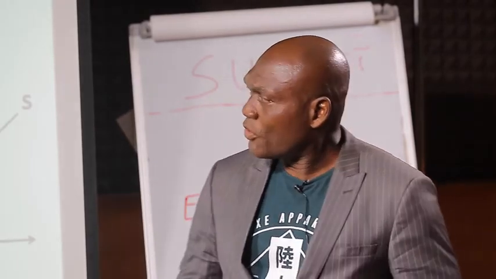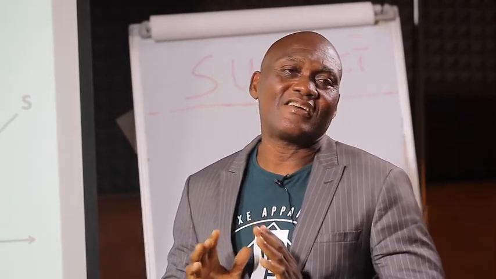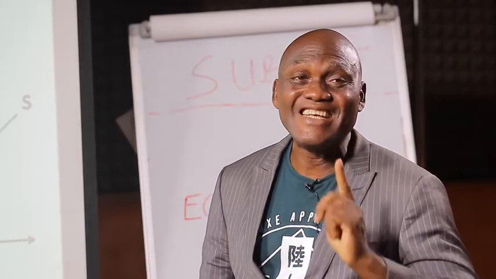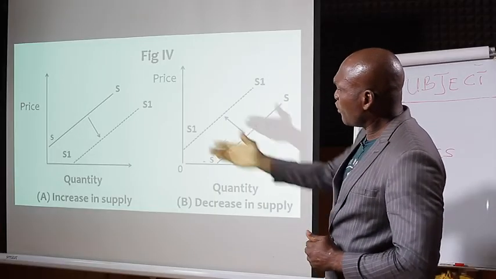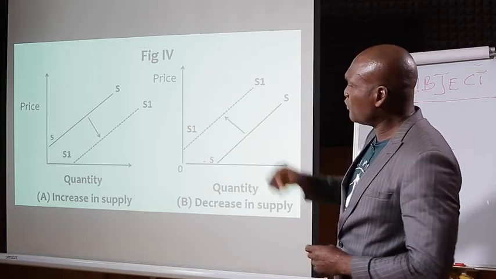Once your arrow shows a shift in the supply curve to your right, any shift at all to the right signifies increase. Bear that in mind. And any shift at all to the left signifies decrease. So by the time you draw your graph, you draw your supply curve, you see the supply there, SS, and you see S1, S1. Then you put your arrow.